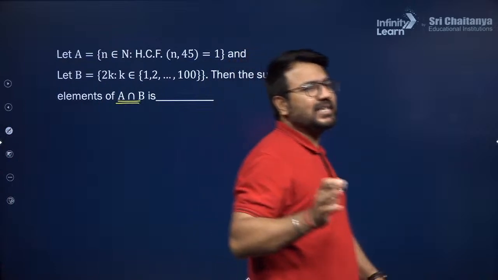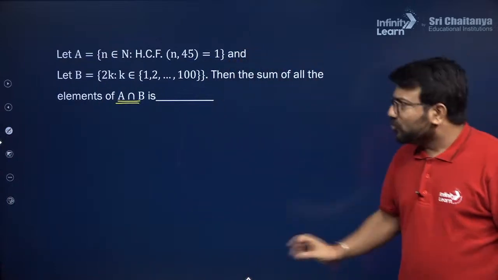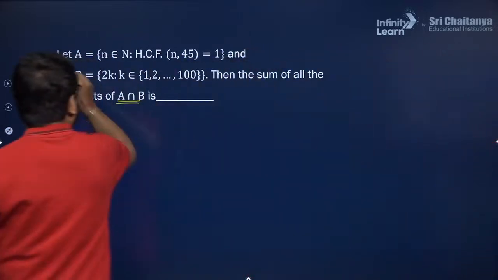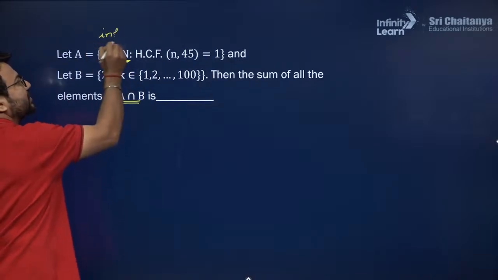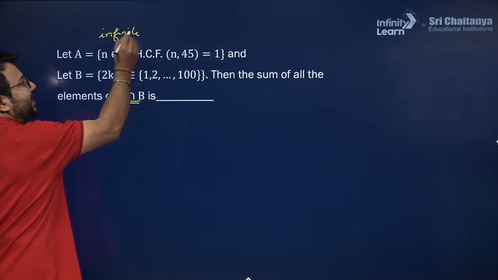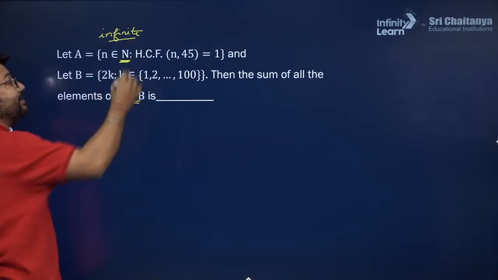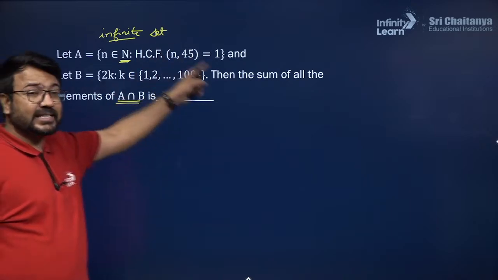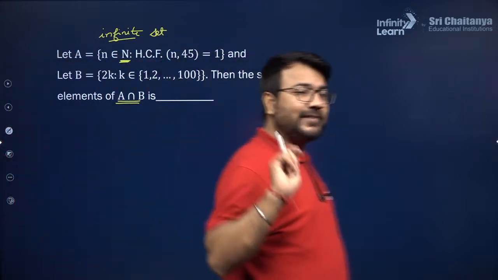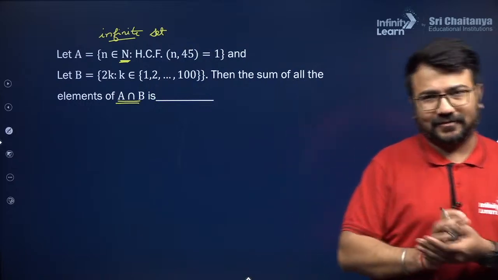Now, A intersection B means what? Do you think that A is an infinite set? Because it belongs to the set of natural numbers and natural numbers are infinite, there can be many natural numbers with which if I take the HCF with 45, the result will be 1. There can be many. So A is an infinite set.